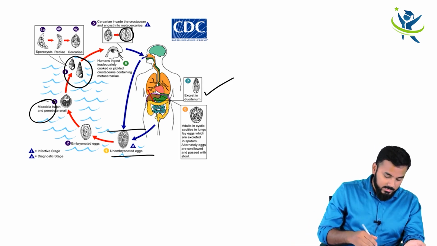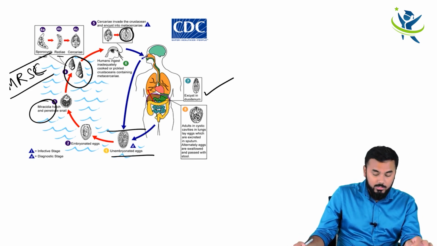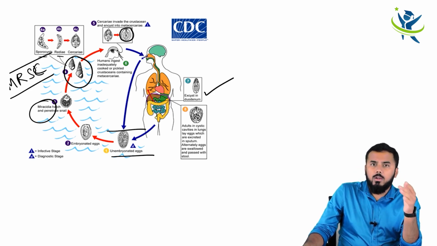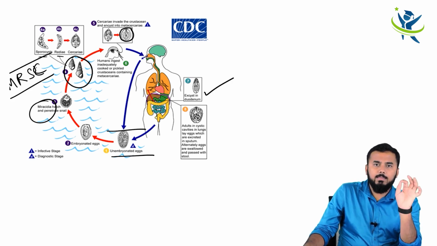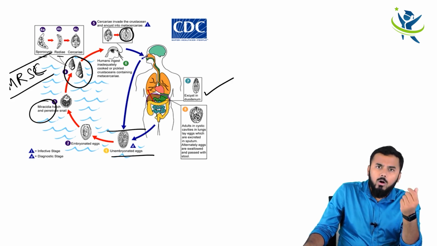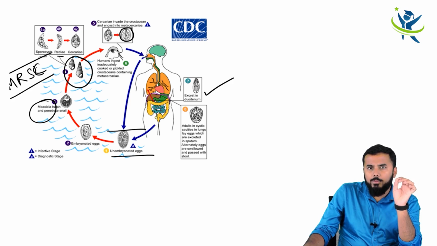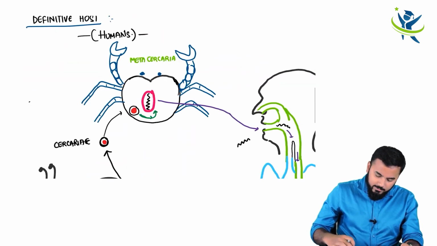Within the snail, 3 stages, SRC, right? So miracidia, SRC, keep this thing in mind. Okay, and who is the infective stage? Infective stage is metacercaria. As I already told you, infective stage in all trematodes is metacercaria except Schistosoma. Except in Schistosoma, in remaining all cases, metacercaria will be the infective stage. Keep that thing in mind. Okay, so this is the entire life cycle which you need to know, guys.